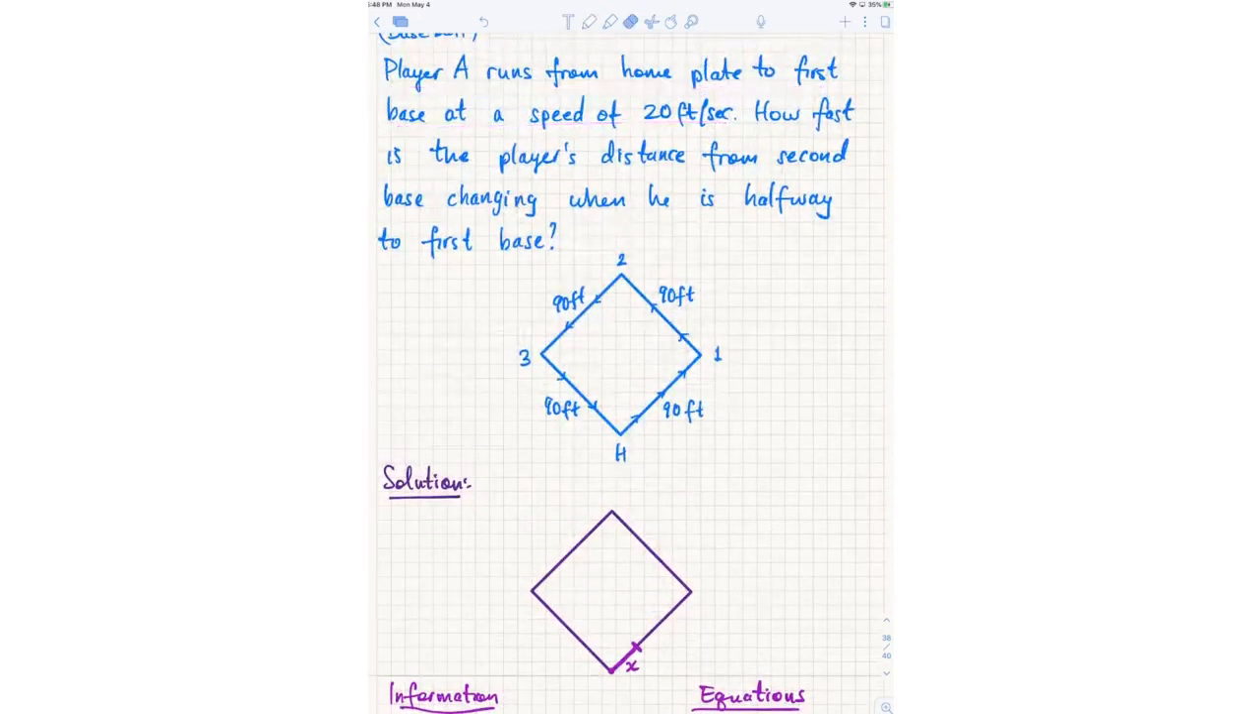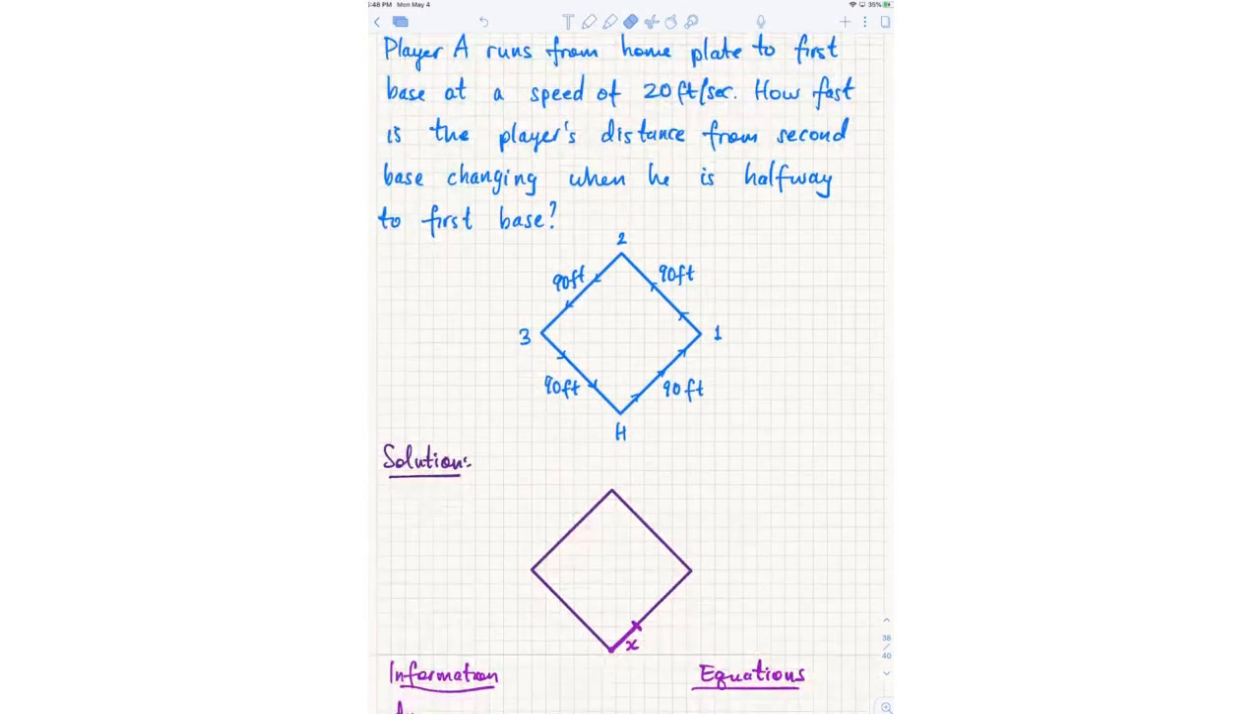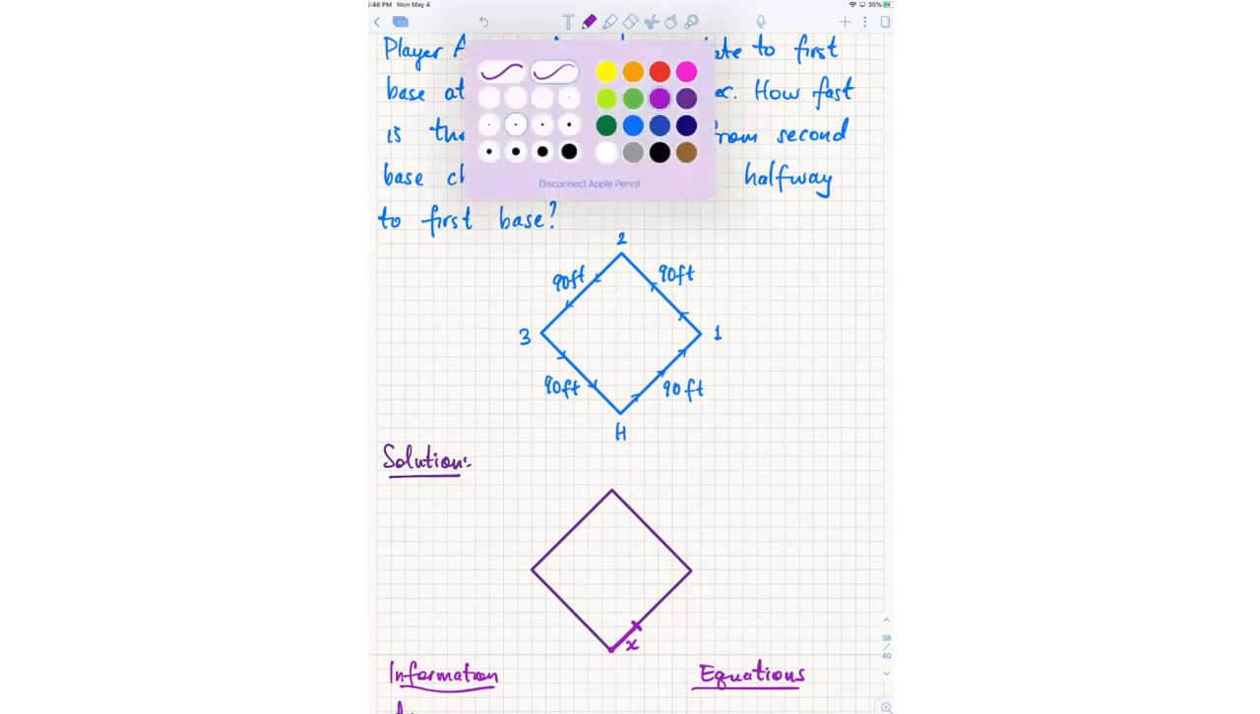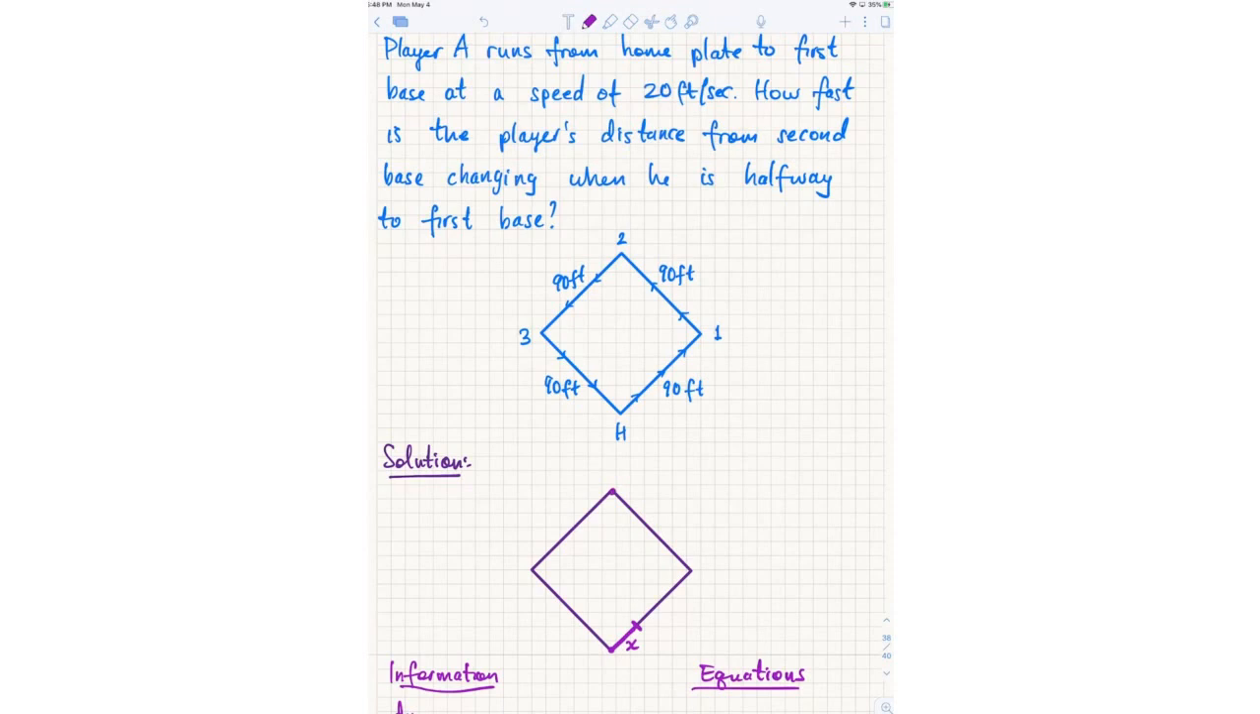Can you now get any other information from this problem? From X to second base is Y. Okay, so let's call that. So here's second base, and here's the player's position. From second base to the player's position, we're going to call that distance Y.